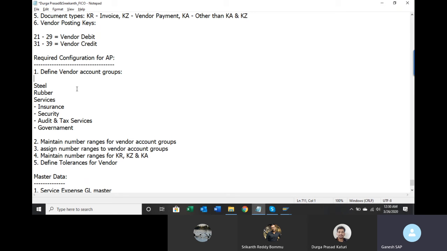So only two. If my boss asks, can you bring me the outstanding amount for insurance vendors, and I have created only raw material vendors and service vendors, then I cannot bring insurance vendors separately because I have not created them as a group. If my boss asks for a report for the government department, what amount we are liable to pay, and I don't create it as a group, then I cannot bring it.